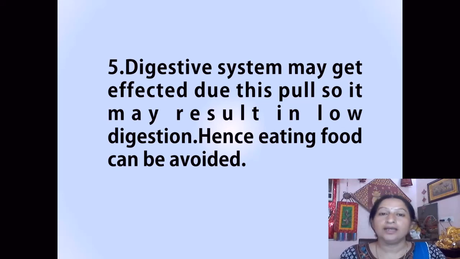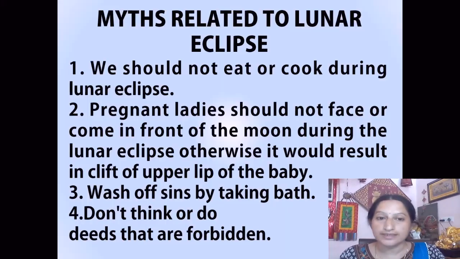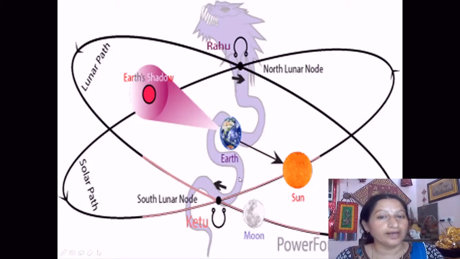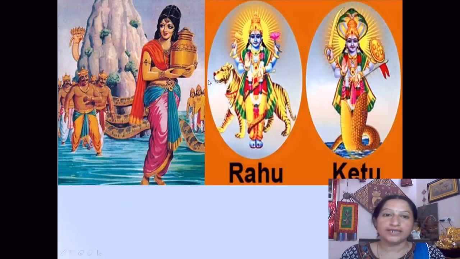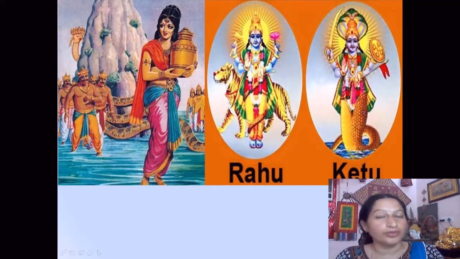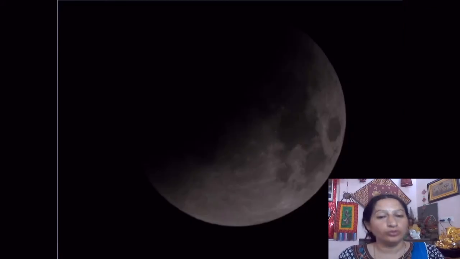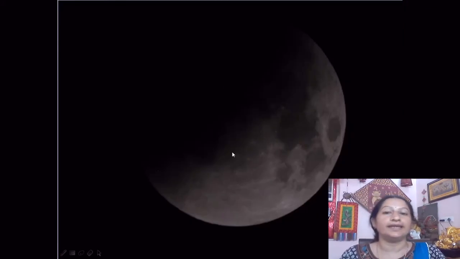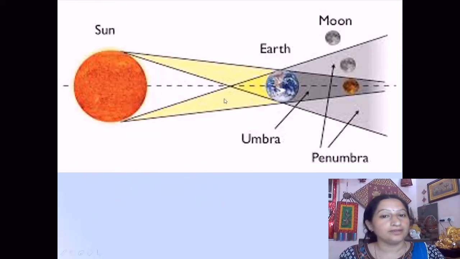So students, I hope you have understood everything about these eclipses, and I have told you the Rahu and Ketu story also, how they have taken revenge. And you can remember this Indian mythological story about Rahu and Ketu. So it's not totally true, and today you will be seeing an eclipse like this where the moon is in the penumbral eclipse, and I hope you have understood clearly how the moon comes into the penumbral eclipse.